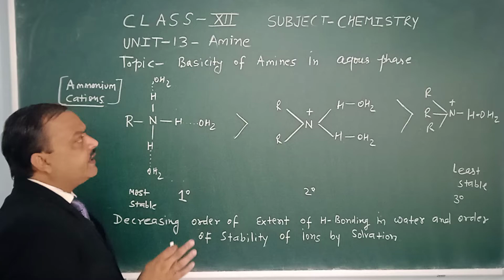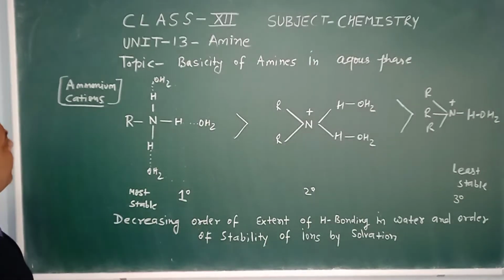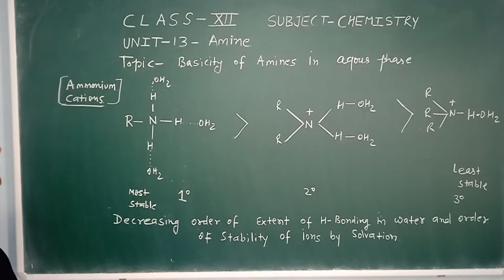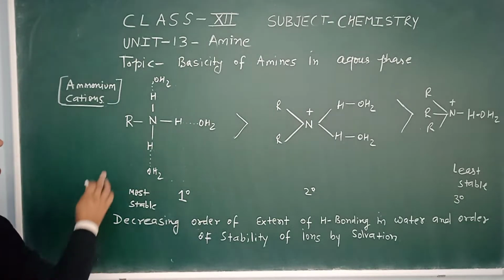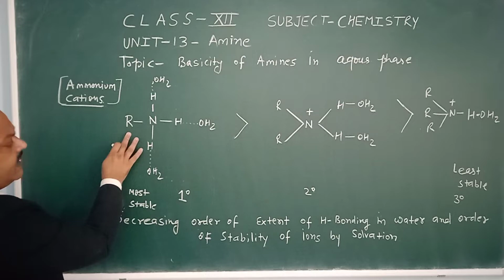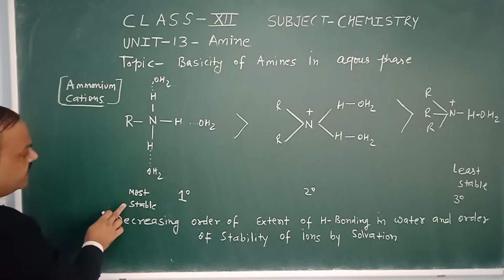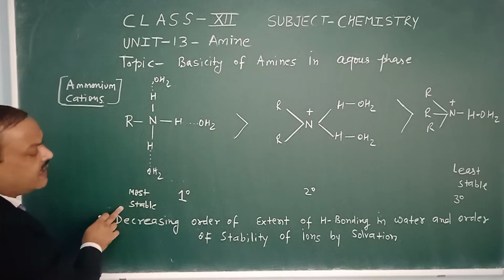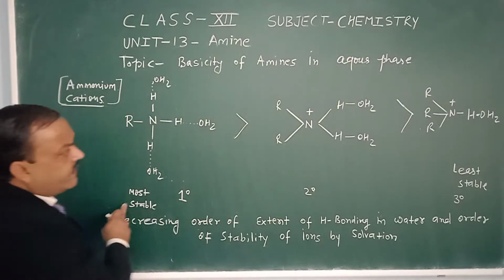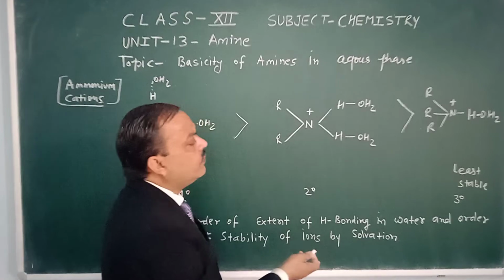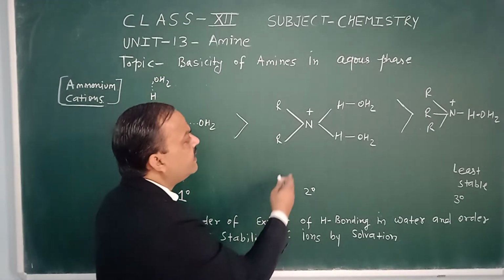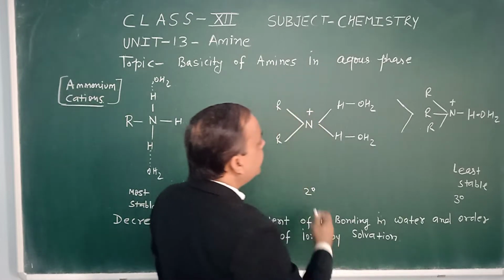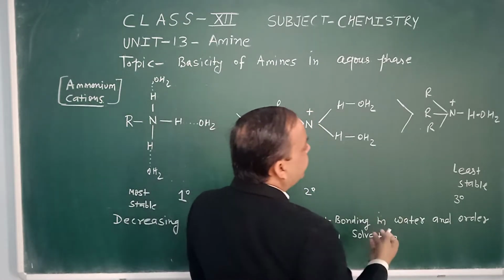So when we compare the stability of these ammonium cations, we observe that in the first structure only one alkyl group is present, so this first structure is the most stable. When the number of alkyl groups increases on the nitrogen atom, the stability decreases.